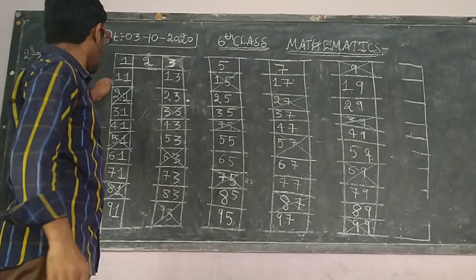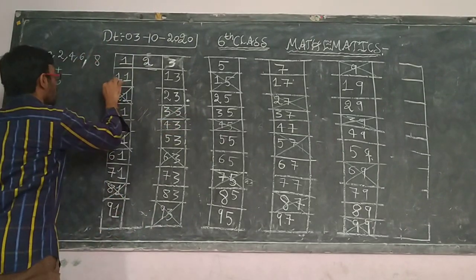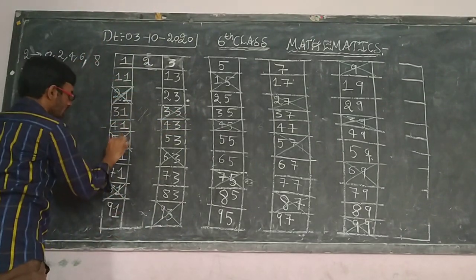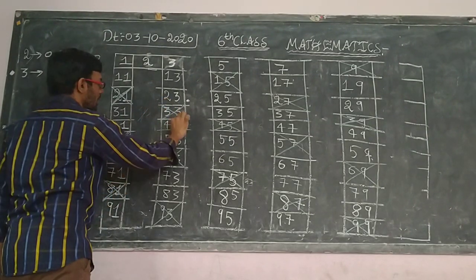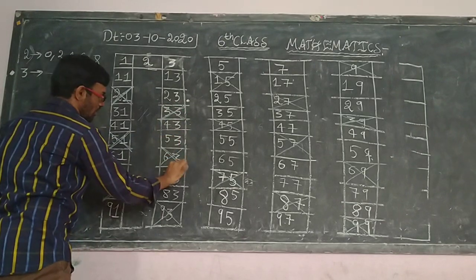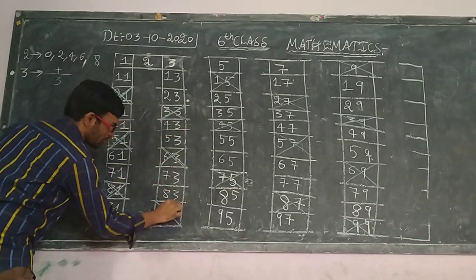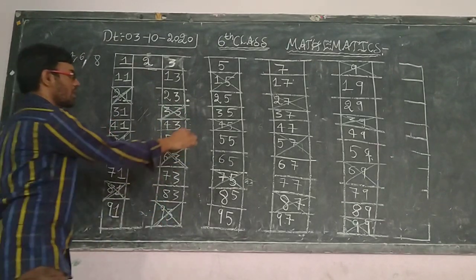So all the numbers which I have crossed are divisible by 3. These numbers which are there in this chart are divisible by 3. Other than these numbers, no number will be going in the 3 table.